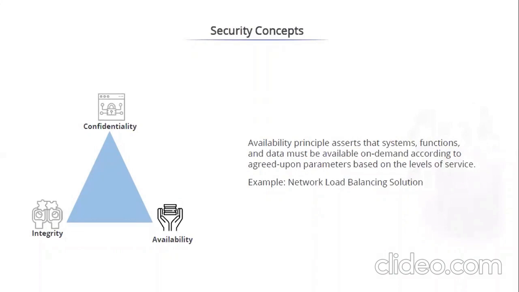And the final one is availability. The availability principle asserts that systems, functions, and data must be available on demand according to the agreed upon parameters based on the levels of service. For instance, you are trying to scale up on the cloud, but you are not able to meet the existing demand because your concurrency is increasing and the number of users has increased drastically.